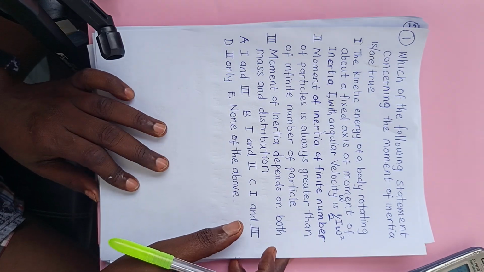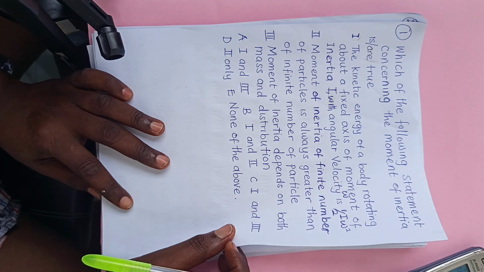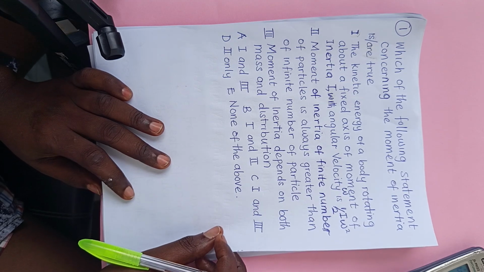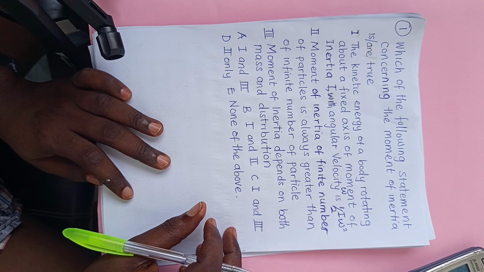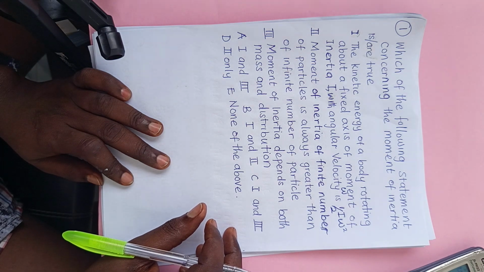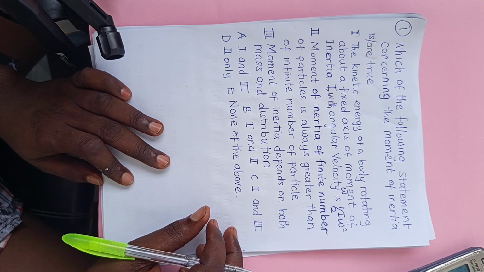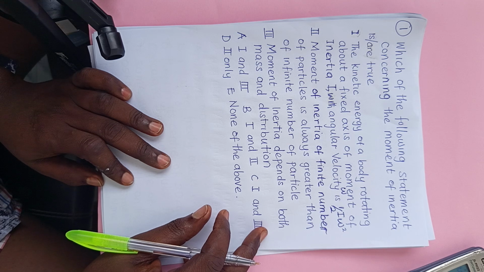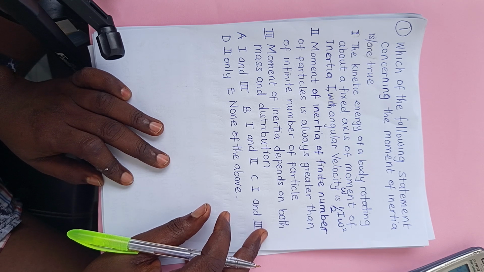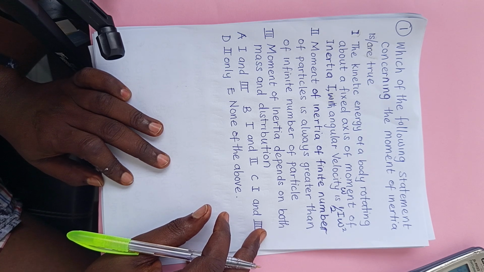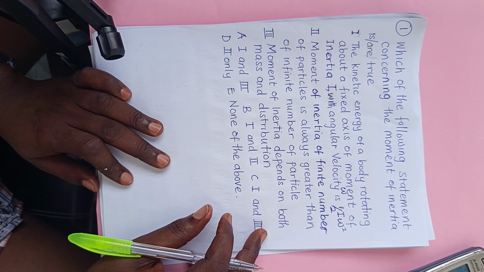We want to solve these objective questions, and we want to look at about 30 of them on rotational motion. Number one says, which of the following statements concerning the moment of inertia is or are true? Roman figure one, the kinetic energy of a body rotating about a fixed axis of moment of inertia I with angular velocity W is what? 1 over 2 I W square.